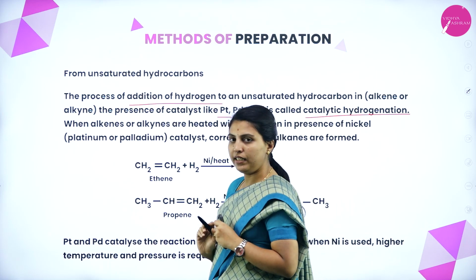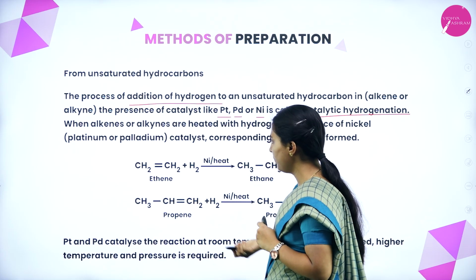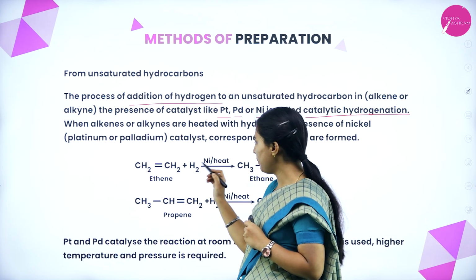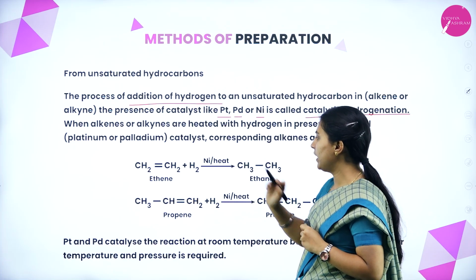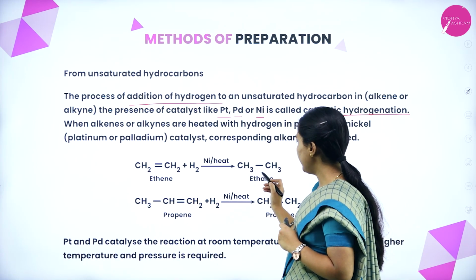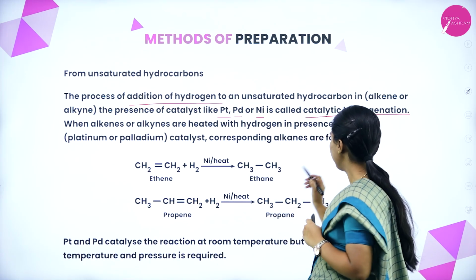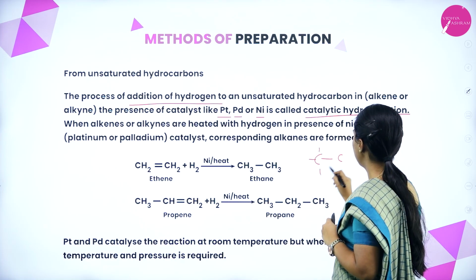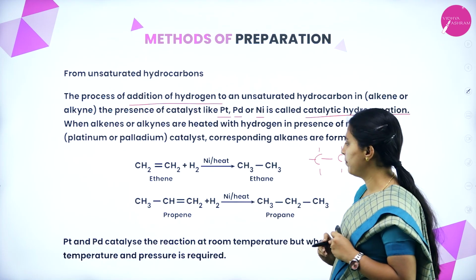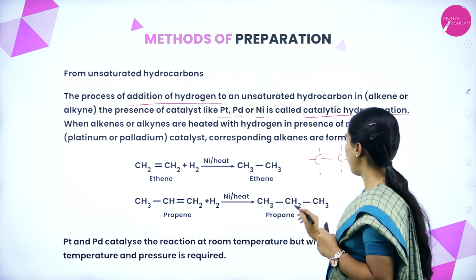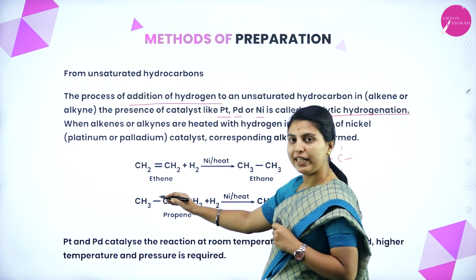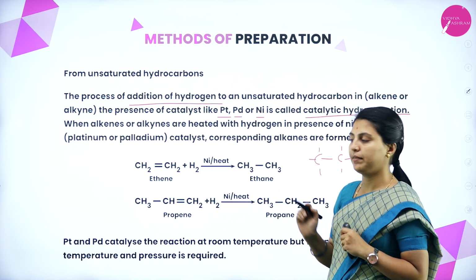See here, this is ethene, that is an unsaturated hydrocarbon. For this unsaturated hydrocarbon, catalytic hydrogenation means hydrogen will be added by the help of nickel. That process will be called catalytic hydrogenation. Later, it will form ethane, means this saturated hydrocarbon will be formed. This is propene, propane will form. Means any kind of alkene will give the corresponding alkanes.